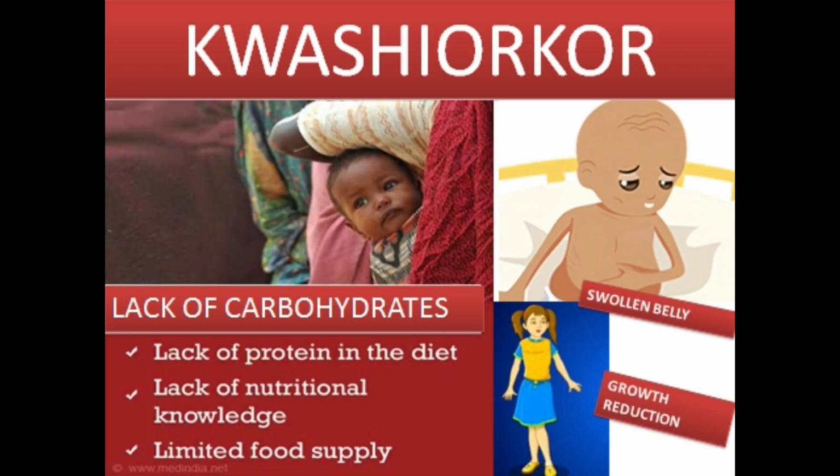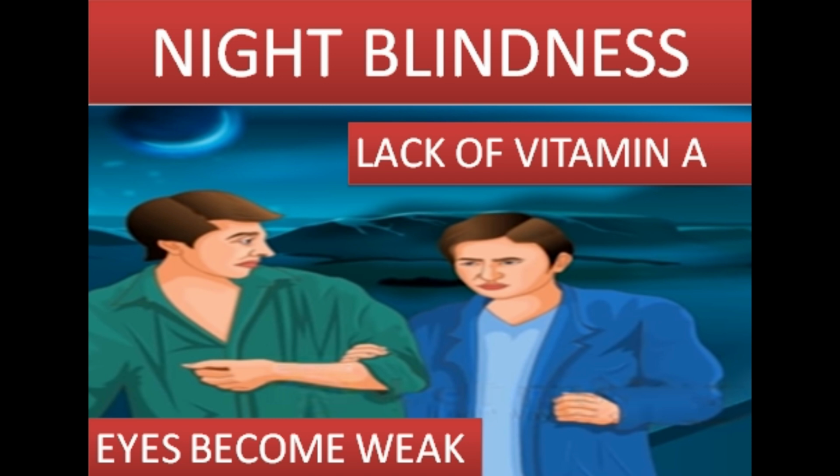Kwashiorkor is a disease caused by the deficiency of carbohydrates and proteins in the diet of children. A child suffering from this disease has low appetite, swollen belly, and reduced growth. Next, night blindness.